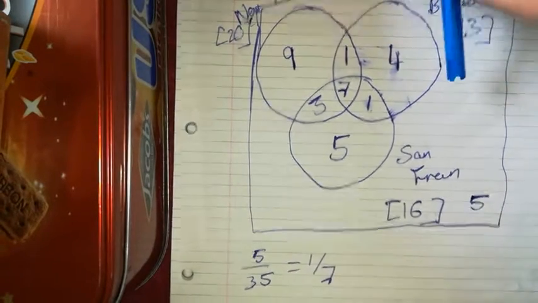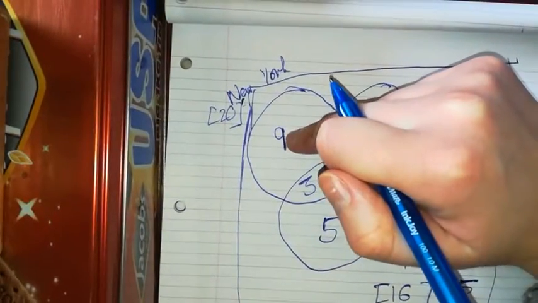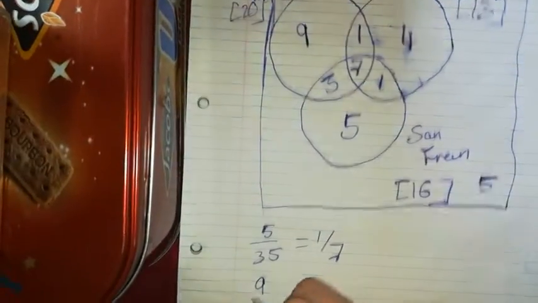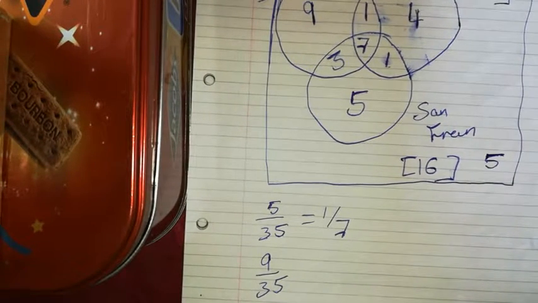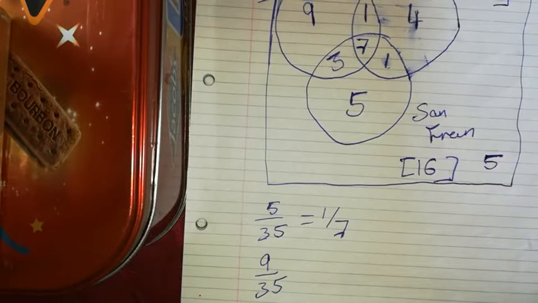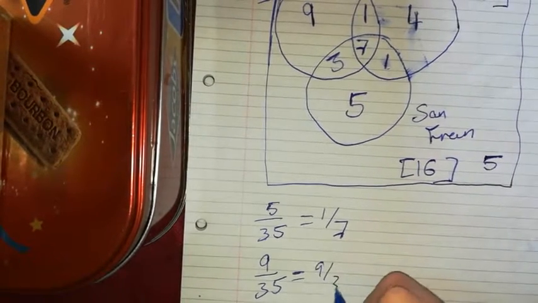And then if one person is chosen at random, what is the probability that the person had visited New York only? So New York only is 9. So then it's going to be 9 over 35. I'll just see, that doesn't break down any more, so it's just 9 over 35.